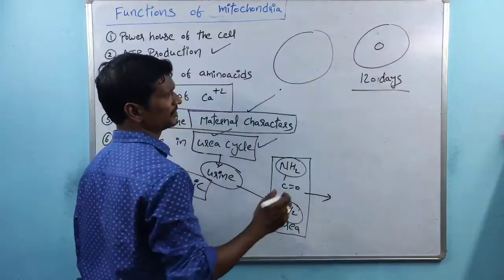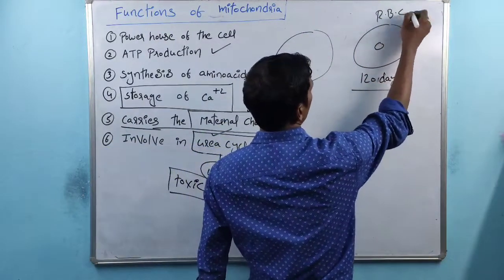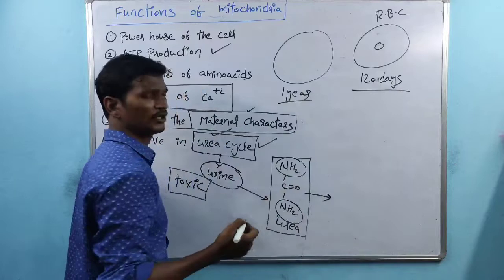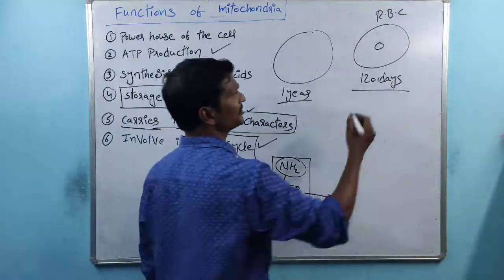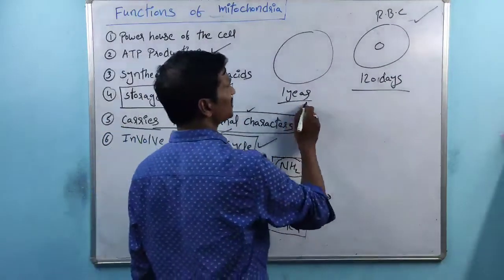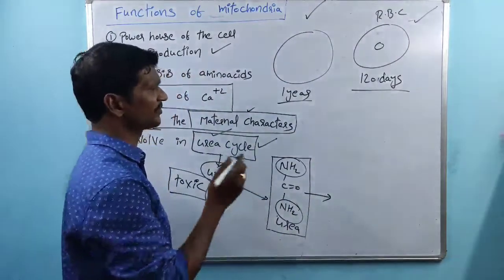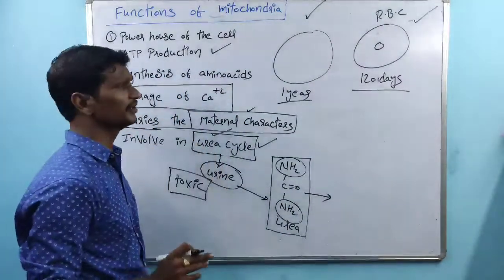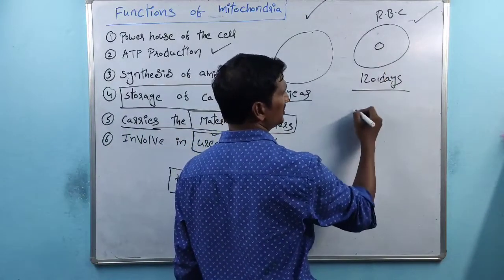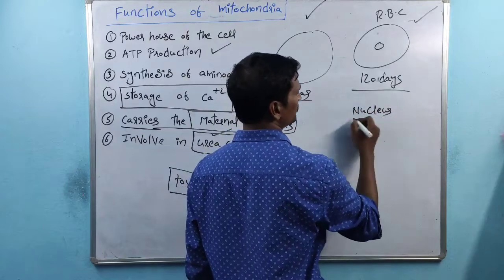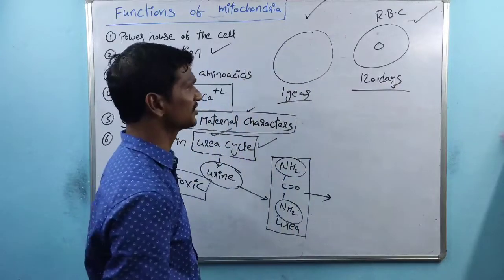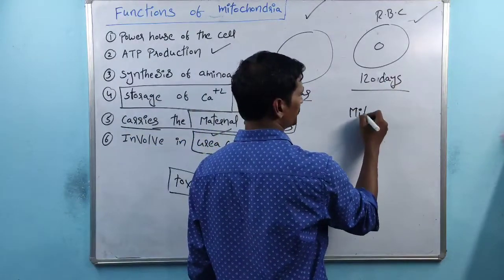Other than RBC, this is the RBC. This is the normal cell. Maybe this one survives up to 1 year. See, my question is here: why do RBCs survive only 120 days? Why do normal cells survive up to many months or several months or up to years? See, the major reason is here. Most of the students are expecting, okay sir, within RBC the nucleus is absent. See, here the nucleus is not the reason. Here the reason is mitochondria.